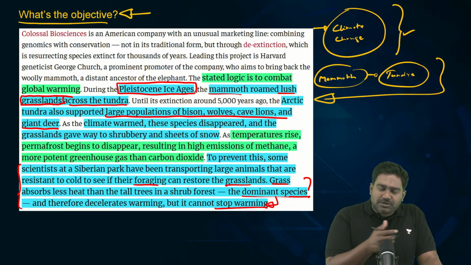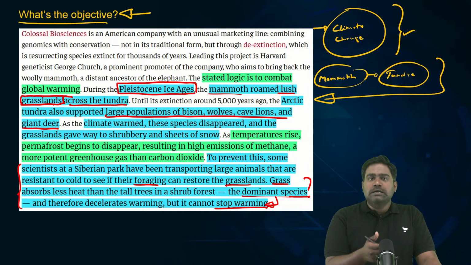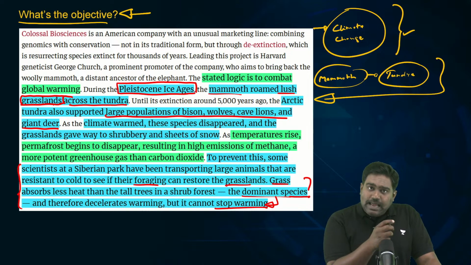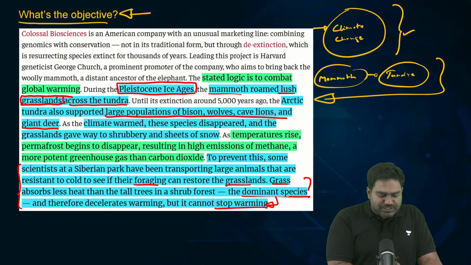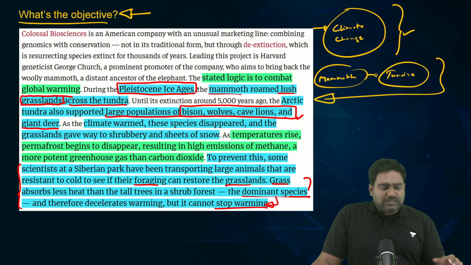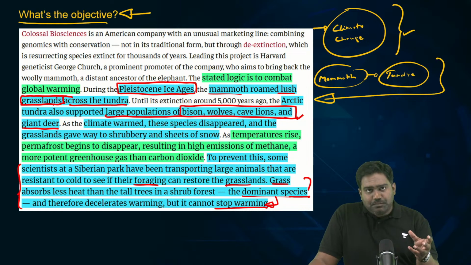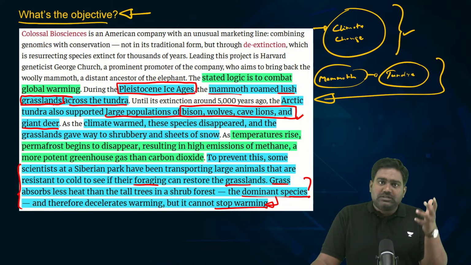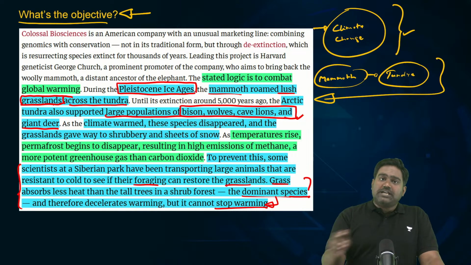At one point in the tundra belt, in the grasslands present here, along with woolly mammoths, we had many other large animals which were adapted to these unique harsh conditions, such as the dire wolves, the bisons, cave lions, etc. So the company's objective is to try and bring back these animals in the hope that it will help restore that grassland ecosystem so that we can protect the permafrost layer.